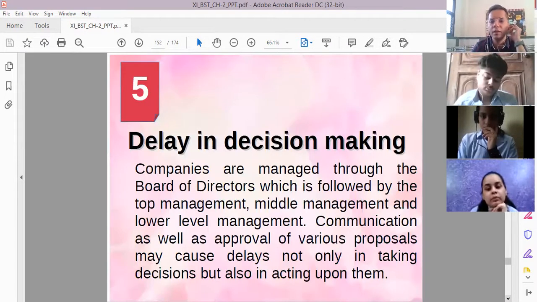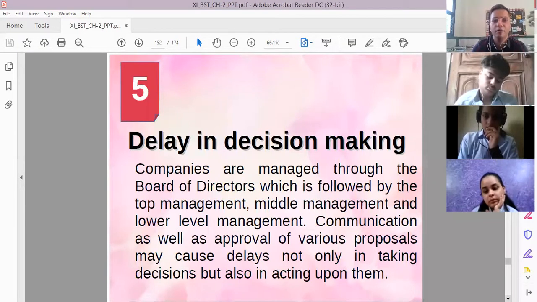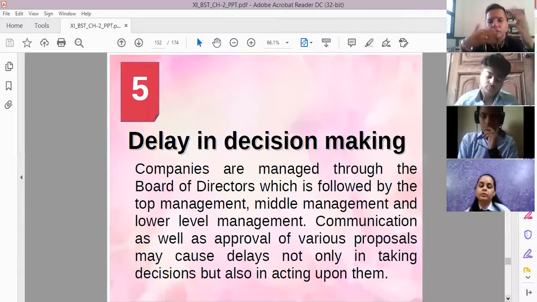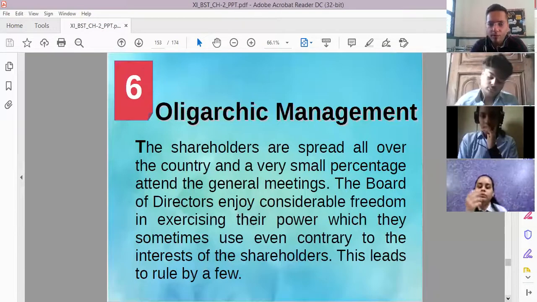Then delay in decision making. Delay in decision making means that the decision making might get delayed, because whenever in the company we are going to the meeting, the AGM, sometimes it happens that people are not in a position to take up the combined or joint decision. Why? Because they have a conflict in taking the decisions and their thought process is not the same. Sometimes it might get delayed also.